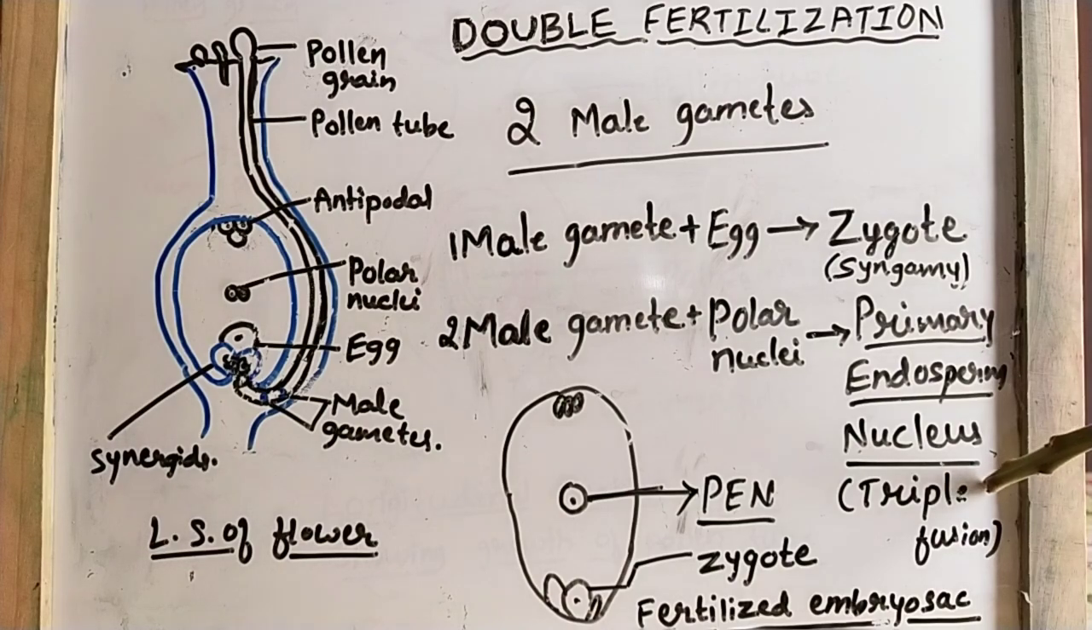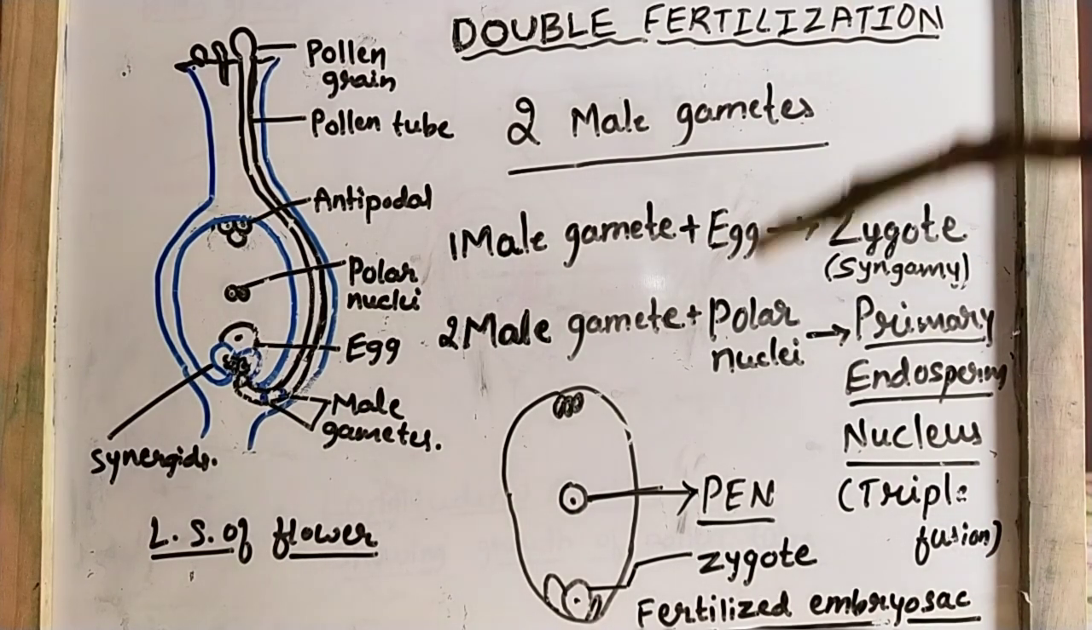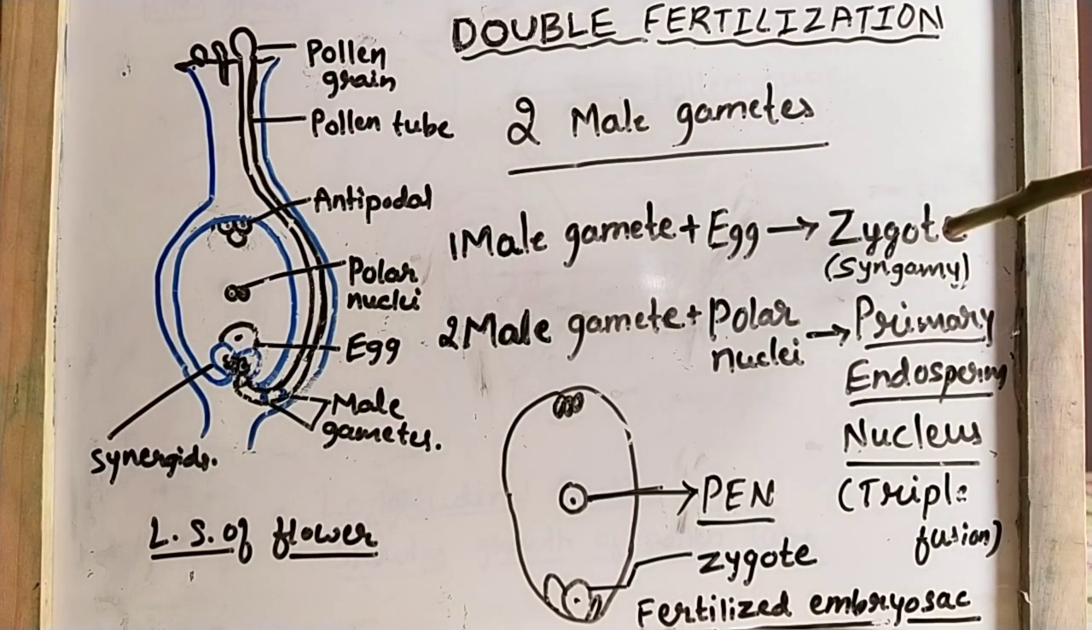Okay, remember this, students. In the triple fusion there is an involvement of how many nuclei? 3 nuclei. So that's why it is known as triple fusion. Understood? Okay. So this is about double fertilization, about what is syngamy and what is triple fusion. Remember these two, they are very important in double fertilization, that is syngamy and triple fusion.